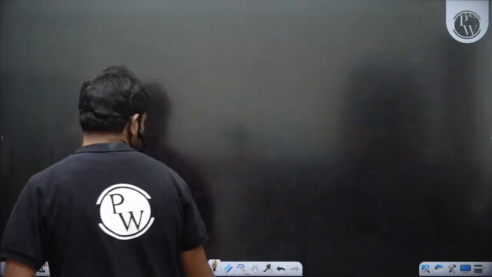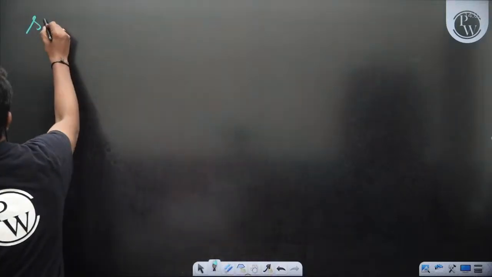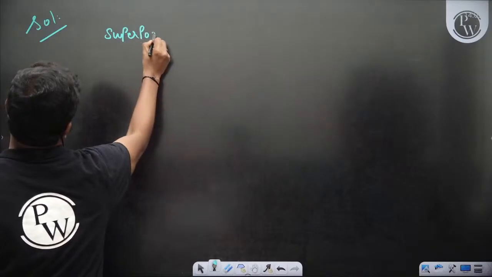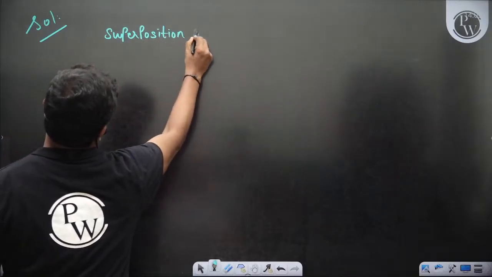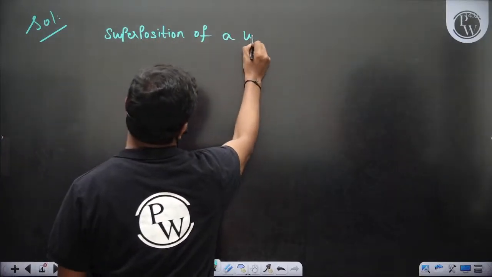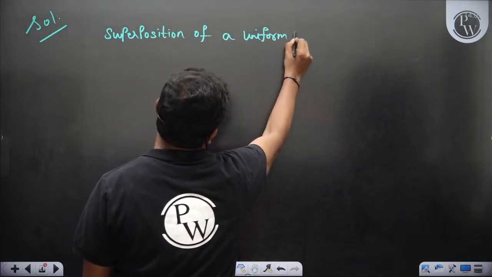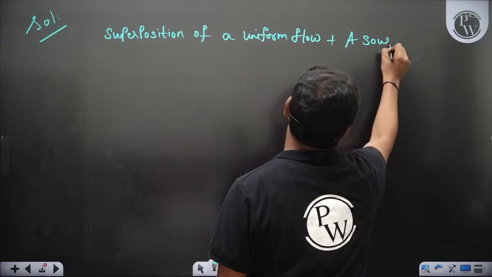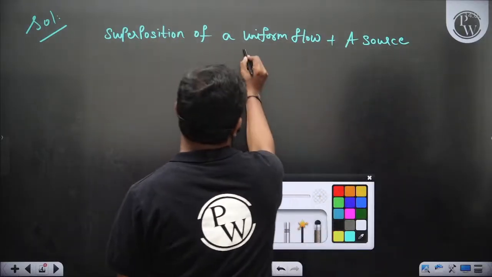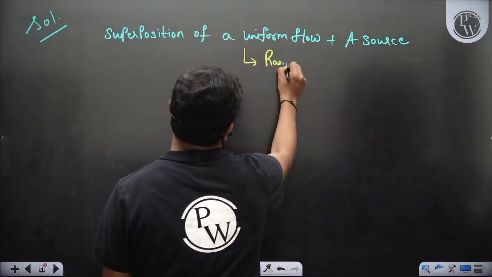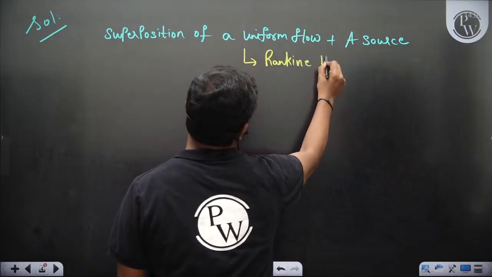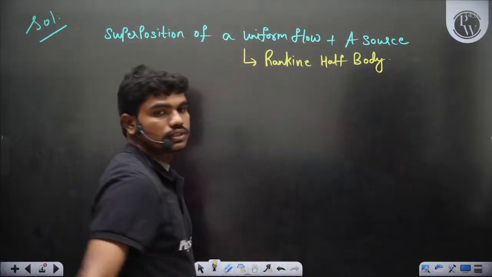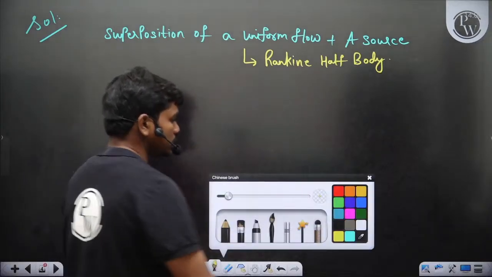So let's solve this. The superposition of a uniform flow plus a source gives you the combination of the Rankine half body. Okay, so Rankine half body. Once you have this Rankine half body, maybe I'll just show you the sketching.